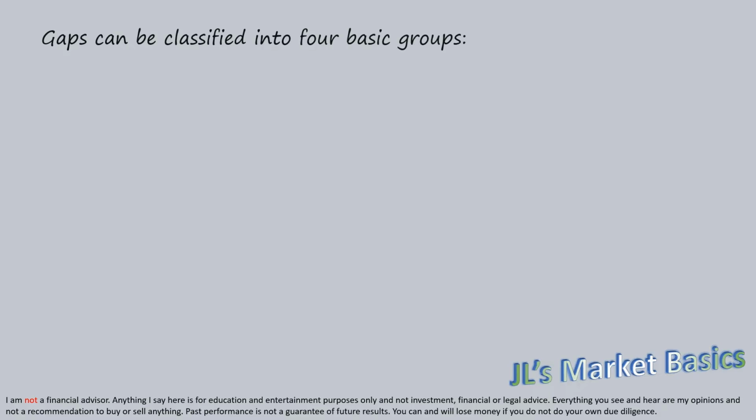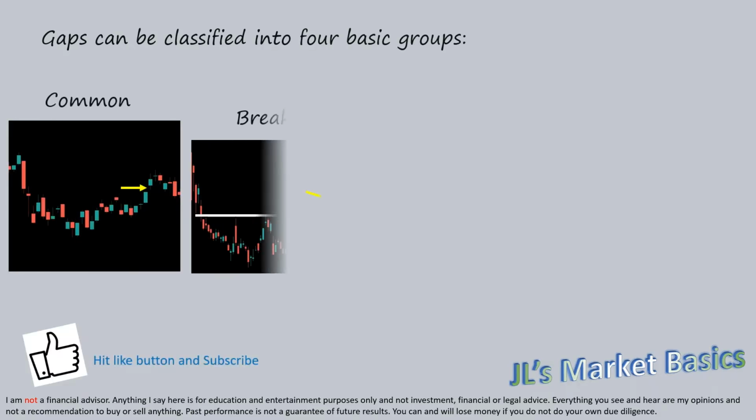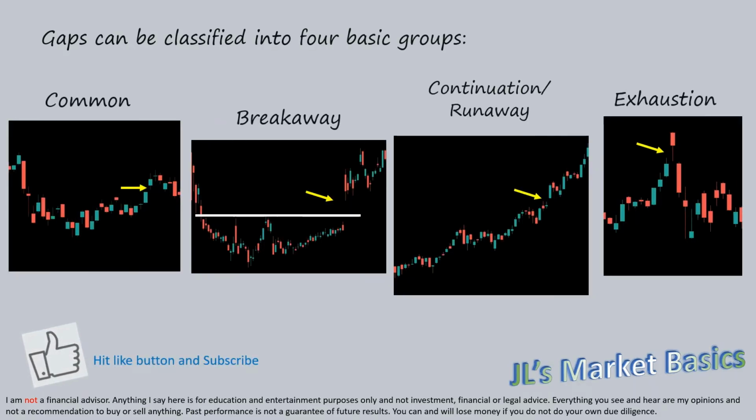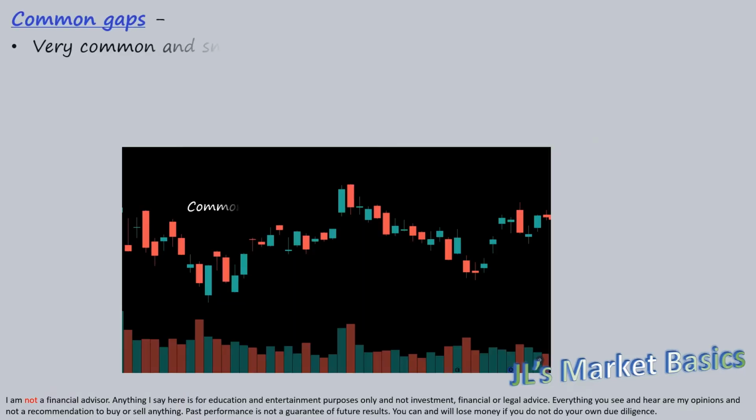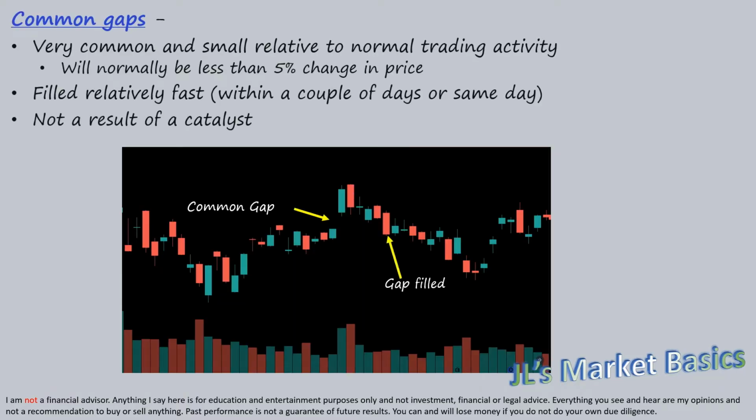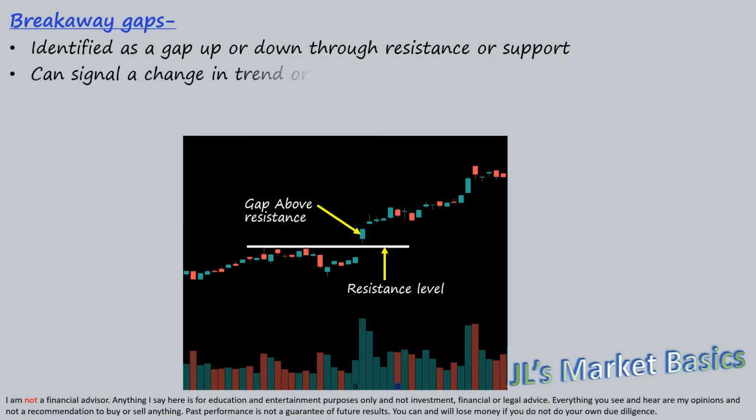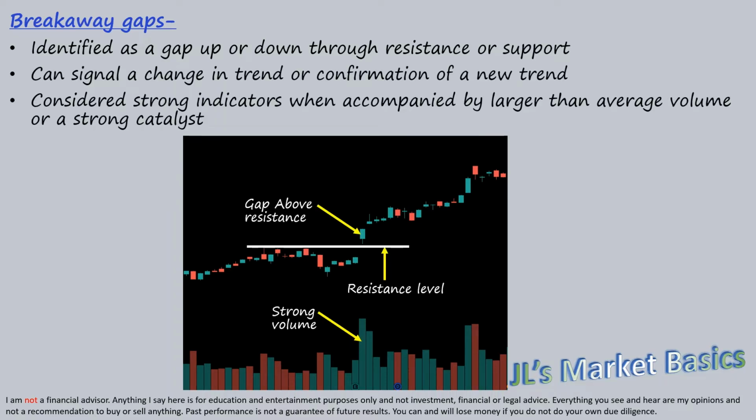Gaps are normally classified into four types: common, breakaway, continuation, also known as runaway, and exhaustion gaps. Common gaps, as the name states, are quite common. These types of gaps normally get filled fast. They are not created by strong catalysts and can occur on high or low volume. Breakaway gaps are gaps that occur through a resistance or support level. These types of gaps can sometimes signal a trend reversal or continuation of a trend, and they are believed to be more significant when accompanied by strong volume or a catalyst.